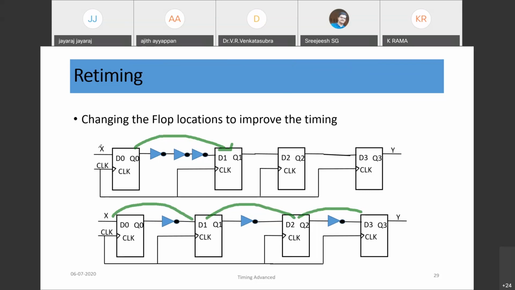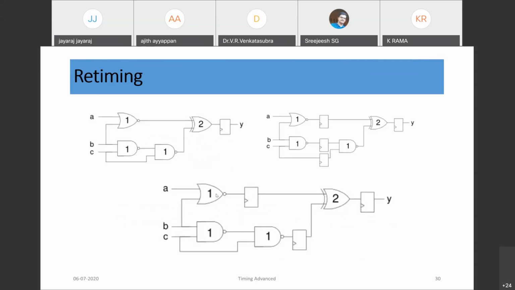But in this case, it is TPD plus 3 T combo plus T setup. This kind of technique is called retiming, where we can change the flop locations and improve the critical path timing and hence the frequency of operation of our circuit.